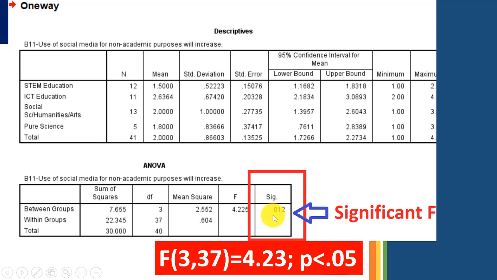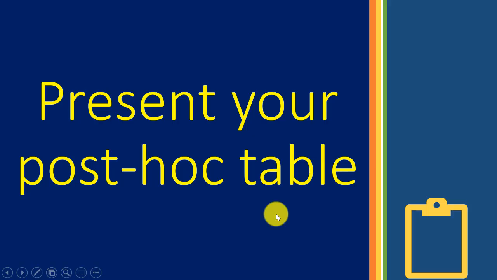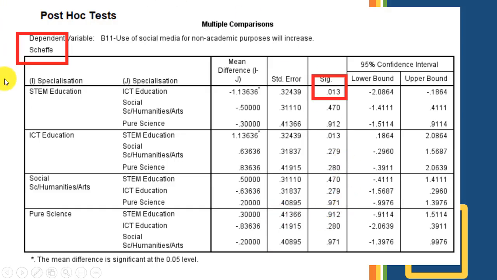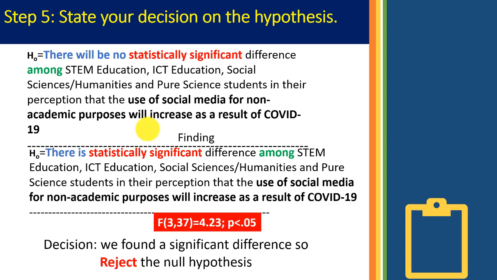This one is less than 0.05. That's why it is significant. After that, you present your post-hoc table. The post-hoc table is Scheffé, which I selected, and you can see that this is 0.013. This is the only significant one. The STEM education and the ICT, these are the two that are causing this statistically significant F difference to happen.